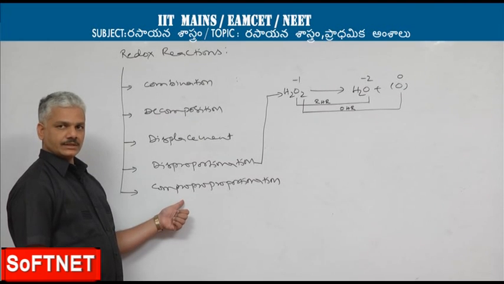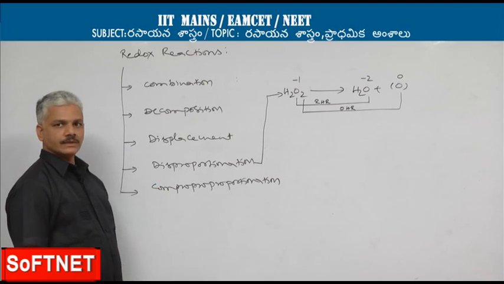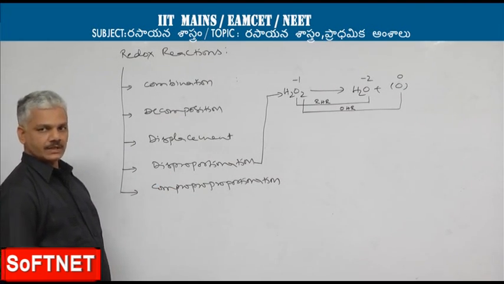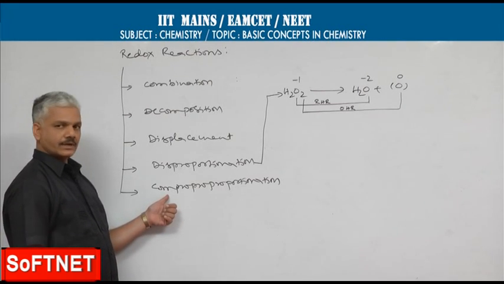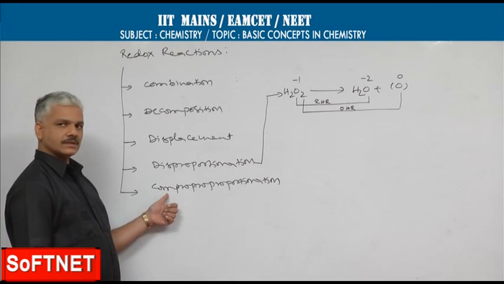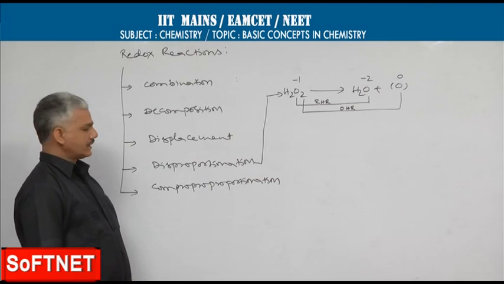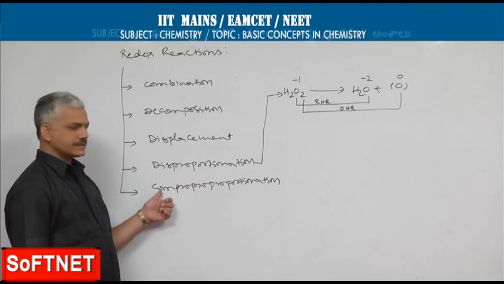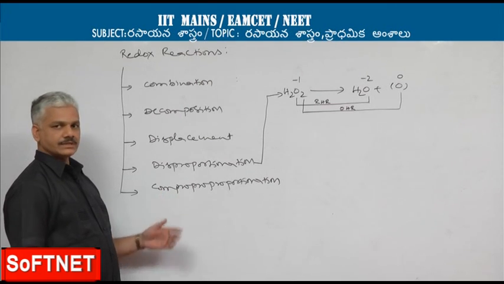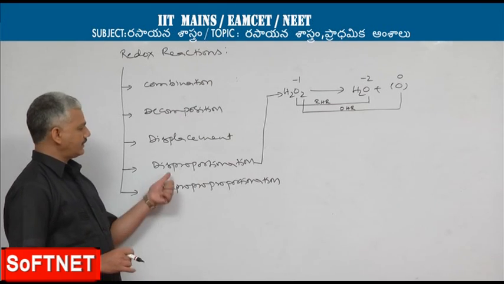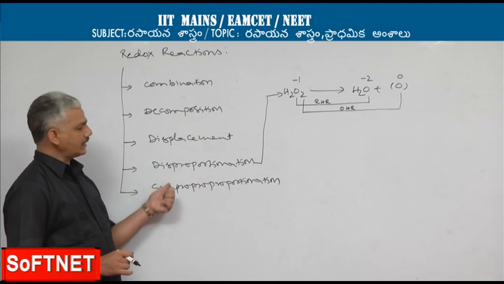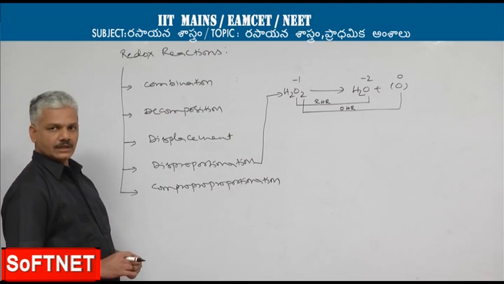Comproportionation reaction is quite opposite to disproportionation reaction. In this type of redox reaction also, the same substance undergoes both oxidation and reduction. The difference is that the substance undergoing both oxidation and reduction will be present on the product side, whereas in a disproportionation reaction it will be present on the reactant side.